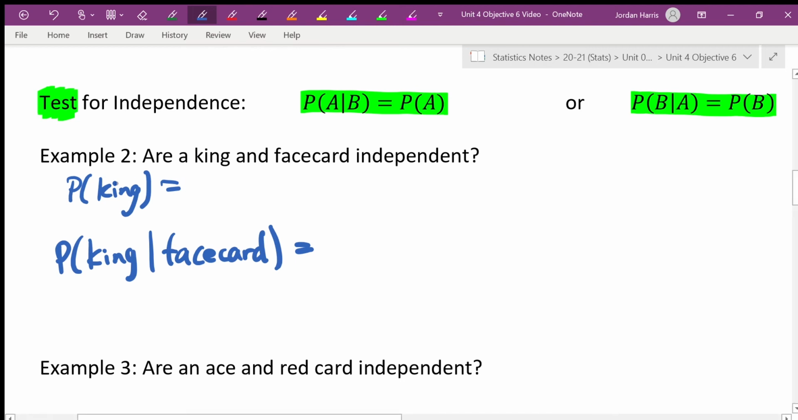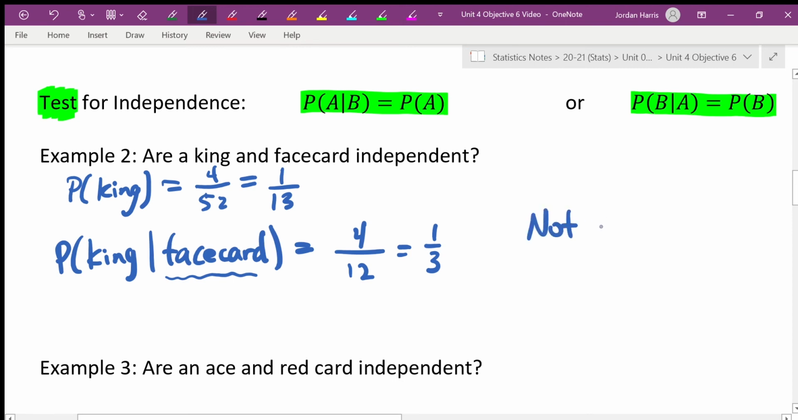So what is the probability of the king? Normal. So this is a normal deck of cards. 52, 4 kings. We can simplify 1 over 13. 4 goes into 52 13 times. Okay, next we look at a king given the face cards, right? So don't forget we're given face cards, so we only have the 12 face cards. How many of those are kings? 4. Simplifies to 1/3. Is 1/13 the same as 1/3? No.